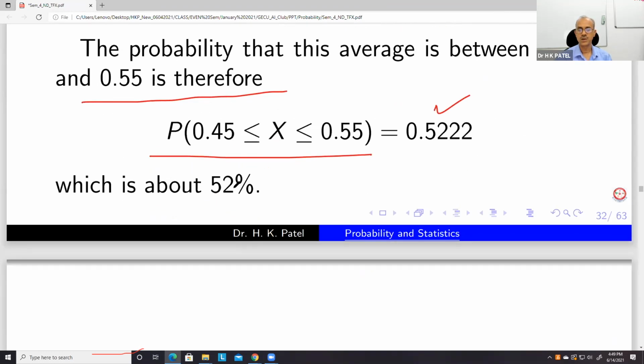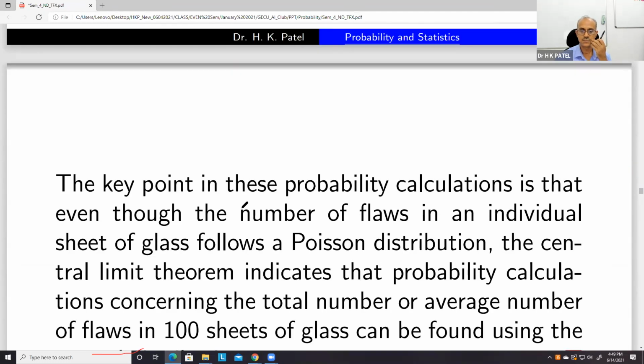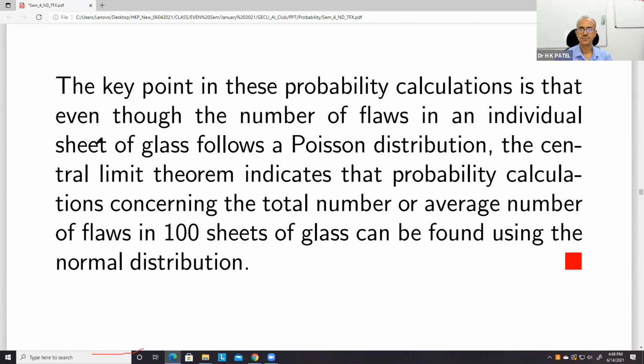It is about 52%. The key point in this probability calculation is that even though the number of flaws in an individual sheet of glass follows a Poisson distribution, if you take the average or sum, then it follows a normal distribution. So that is the meaning.